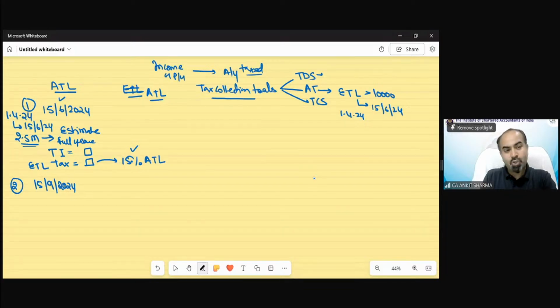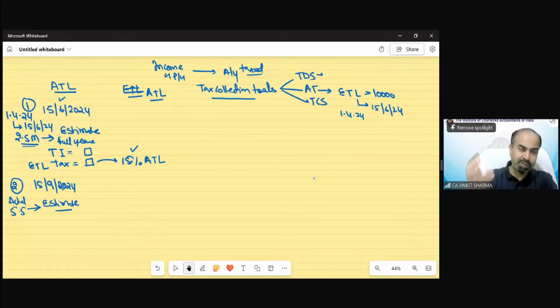So now you have actual data of 5.5 months, and my estimation would be better. If I ask you which estimate would be more accurate, the 15th June estimate for the full year income or the 15th September estimate, I guess the accuracy of your estimation would be better now.